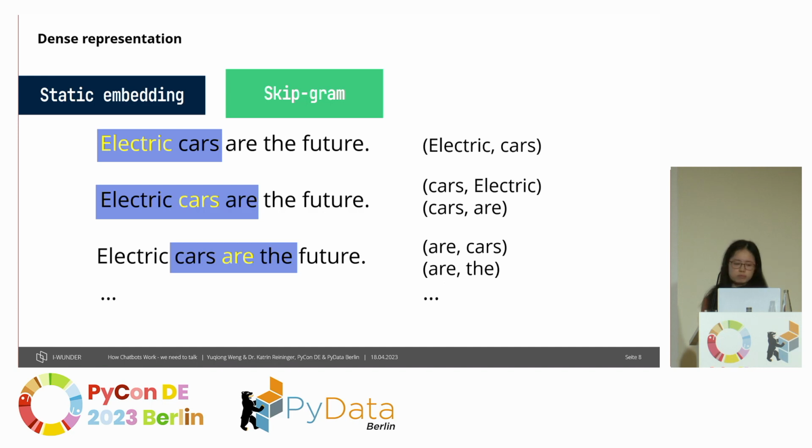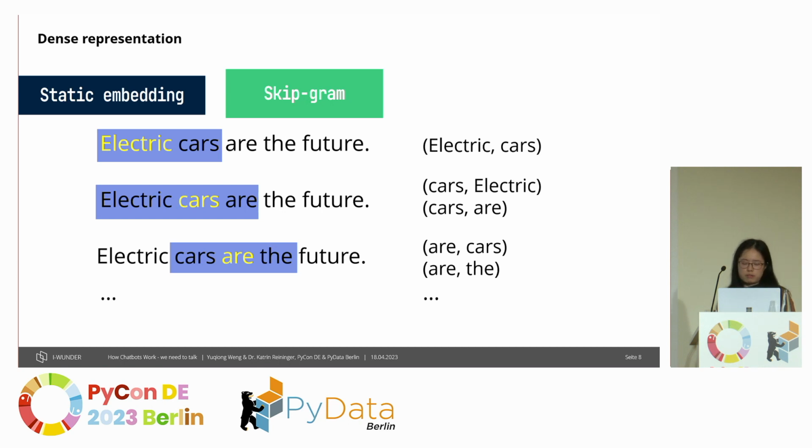And let's first have a look at the static embeddings. One of the most commonly used techniques is word2vec, and it can be achieved by using 2 different algorithms. The first is CBOW, and the second is skipgram. And I want to here quickly explain how skipgram works. So we have, again, this sentence, and the core idea of it is we want to predict the context word given an input word. So let's say we have a window size of 1.